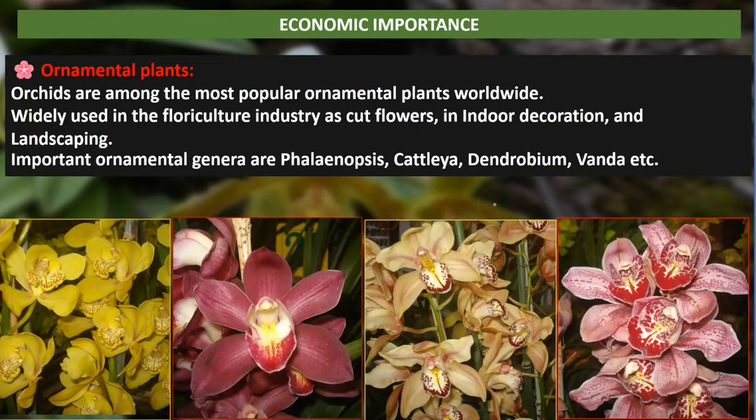Now the economic importance. As you know, the flowers are very showy, very attractive, beautiful. So the family has a very important character, that is ornamental plants, and it is used in the floriculture industry, indoor decoration, cut flowers, landscaping. Some important ornamental genera are Phalaenopsis, Cattleya, Dendrobium and Vanda.